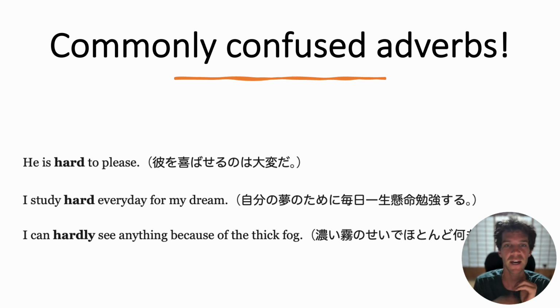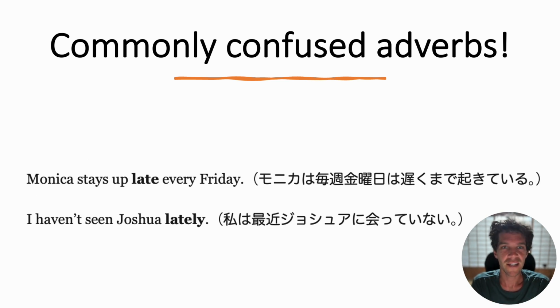Let's look at the next pair. Oh, look at that. It's another use of late. We already looked at late two ways. Someone who is not living, my late turtle, and also something that is slow. My turtle was late because it is slow. Here, we mean stays up late, which means a time at night.